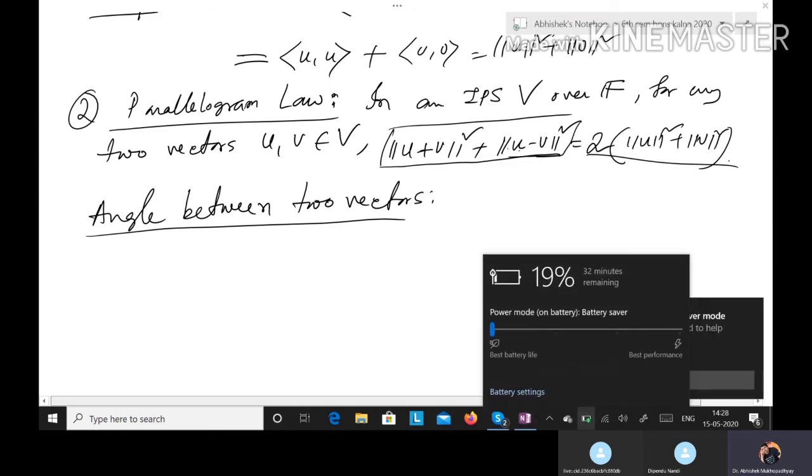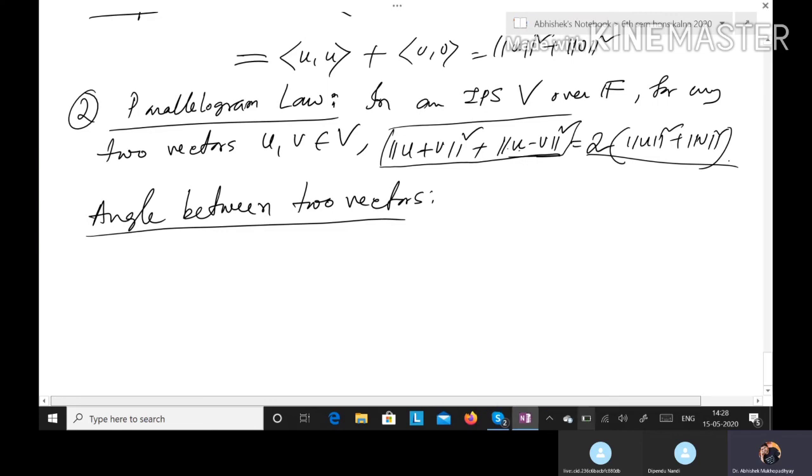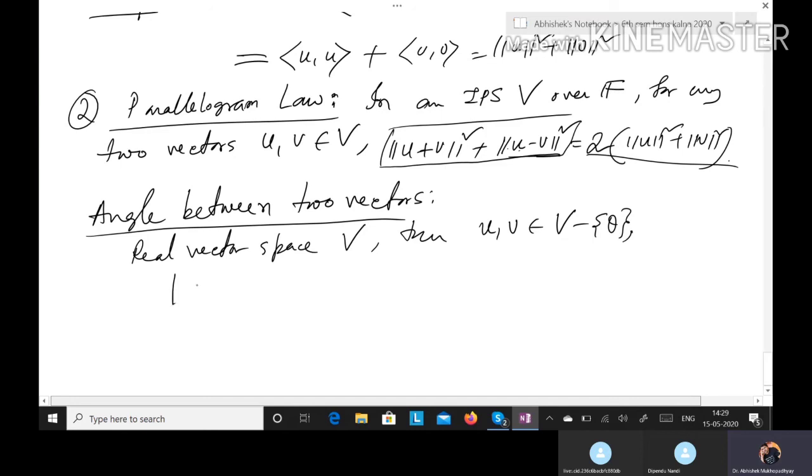Now let us consider a real vector space V. Then for any two non-zero vectors, the Cauchy-Schwarz inequality tells us that mod of inner product u, v is less or equal to norm u norm v.